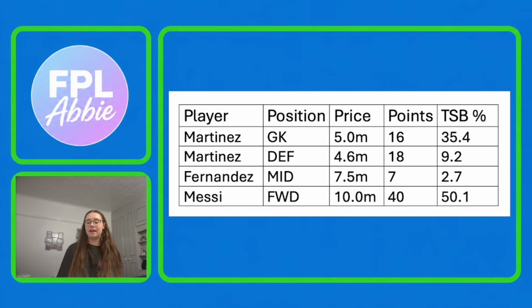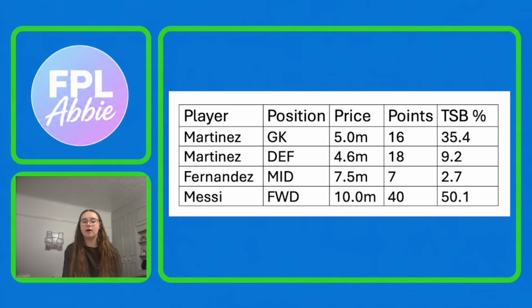And then the second player that I like from Argentina is my defensive option. So this is Martinez, the defender. He is 4.6 million, has picked up 18 points so far, and is 9.2% owned. I think Martinez is the best defender to go for, because there's still a little bit of concern around who's going to start at fullback for Argentina. People aren't 100% sure who's going to be nailed. And then Romero has been an injury doubt as well, so there's a little bit of uncertainty there. So just going for the one that's the most nailed in Martinez, I think makes the most sense.